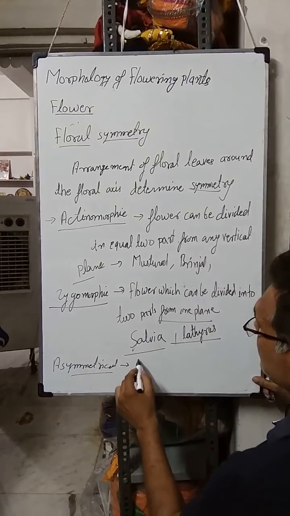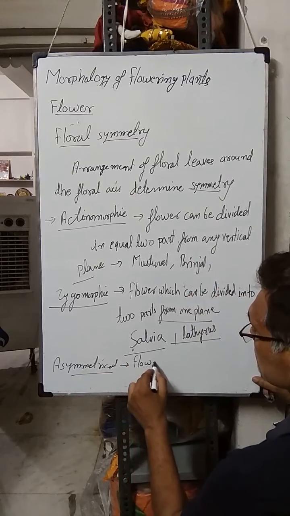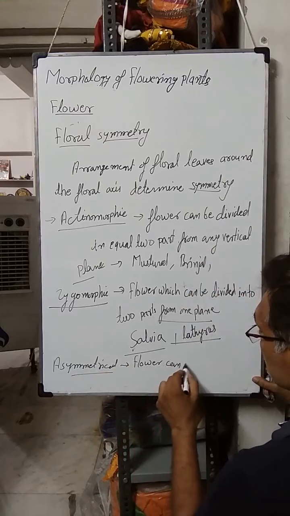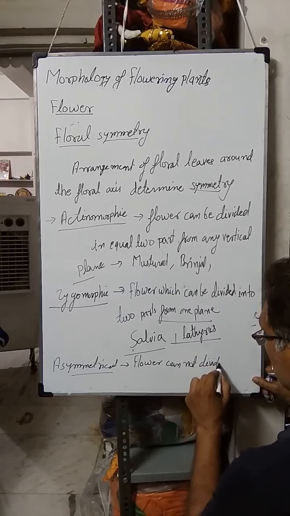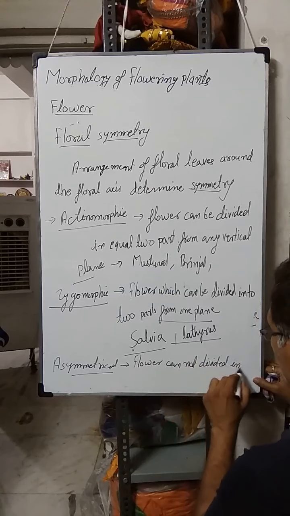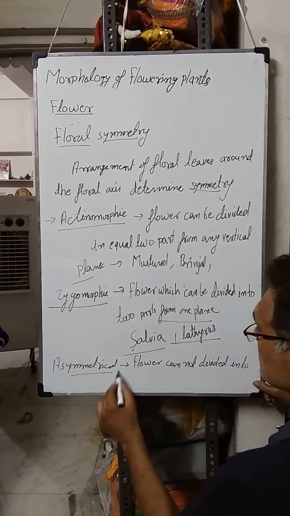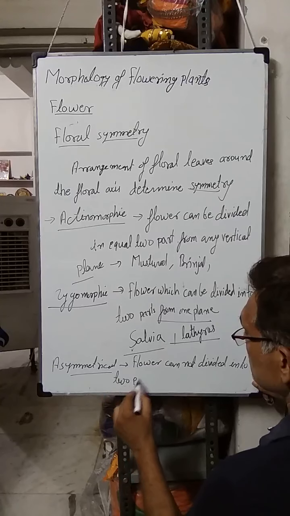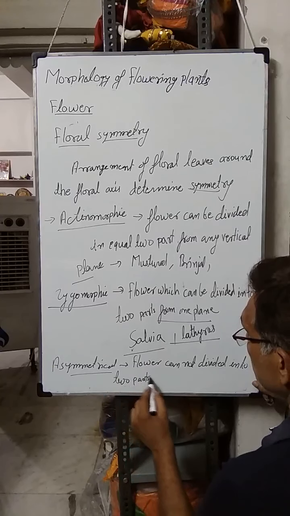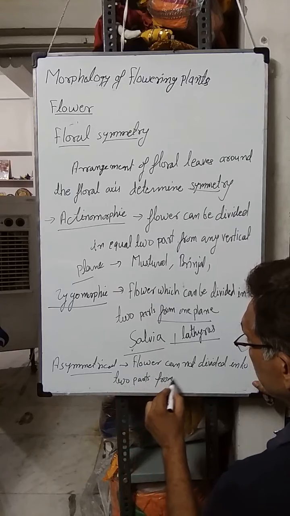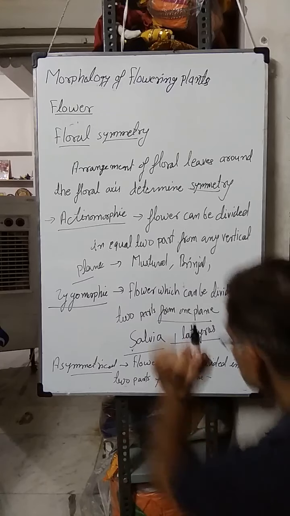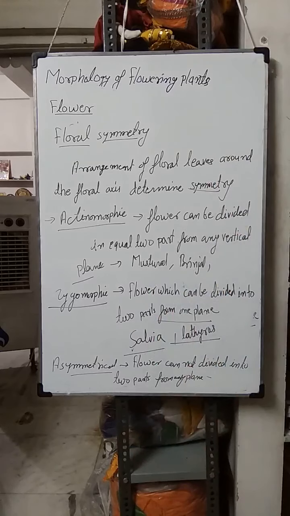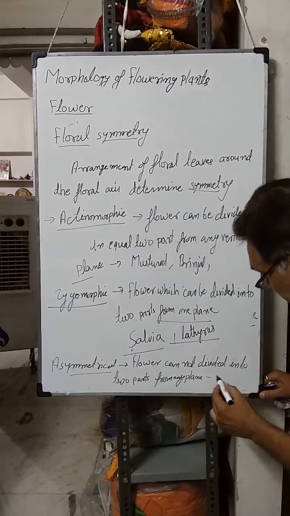Flower cannot be divided into two parts from any plane. किसी भी प्लेन से दो पार्ट में डिवाइड नहीं किया जा सकता है, that is of asymmetrical, opuntia.